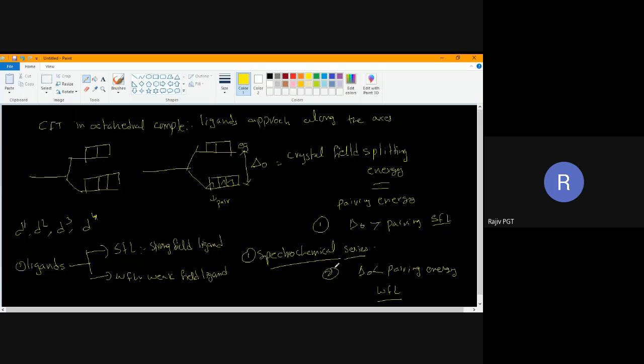Anyone have doubts up to here now? This is the last class where I have stopped. Shall I proceed then? Okay. Now we will study how the d4 configuration will be. Next, we will study d5, d6, d7, d8, d9, and d10 configurations for strong field ligand and weak field ligand.